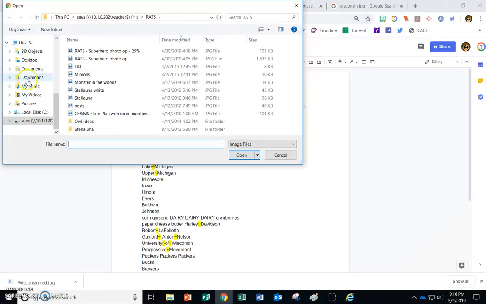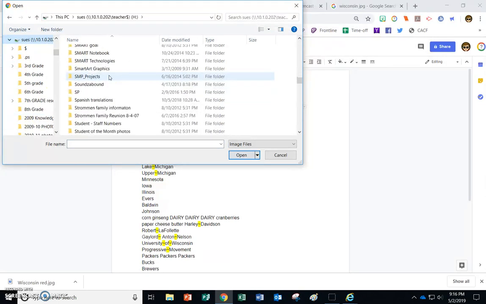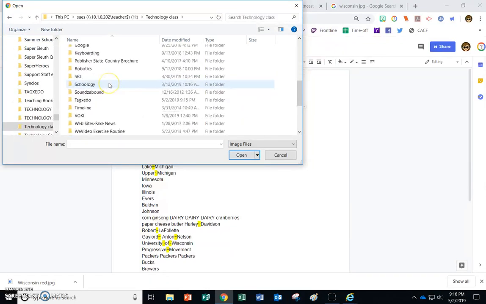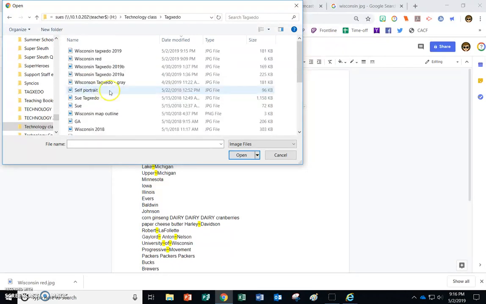So up here, over here, I need to find my H drive. I need to find where it is. You won't have to go through all these folders. You should just be able to find it under the name. And I called it Wisconsin Tagxedo 2019. And I'm going to say Open.